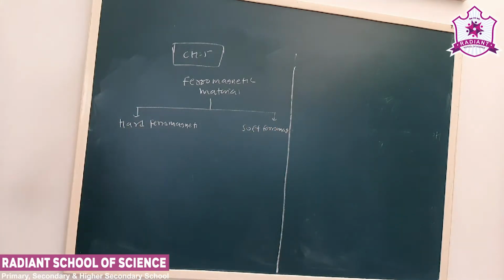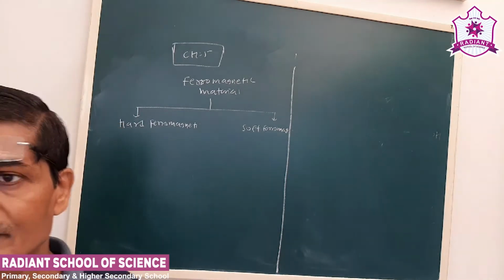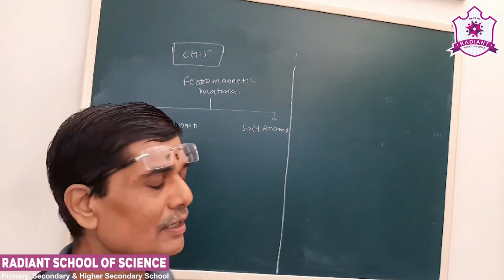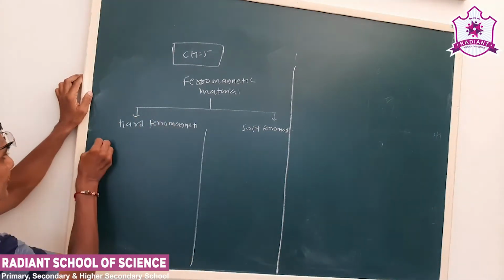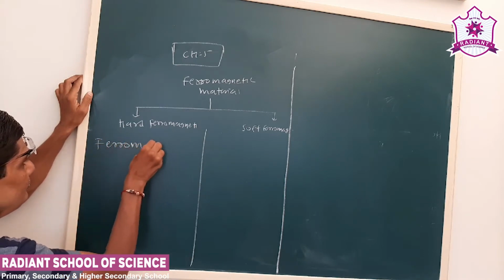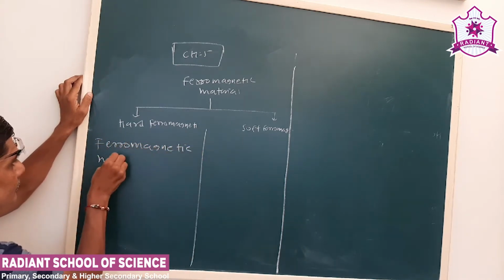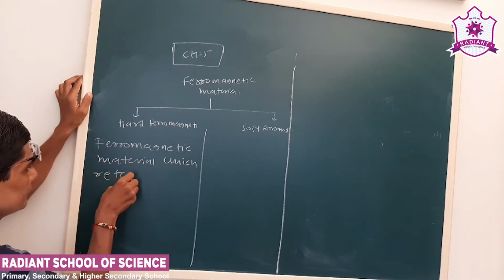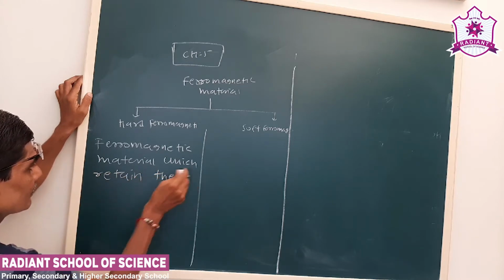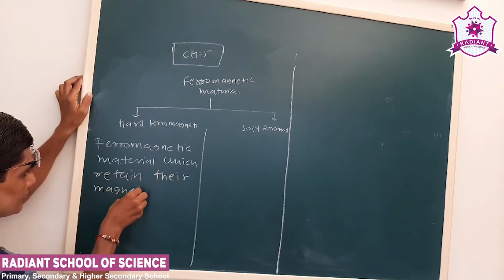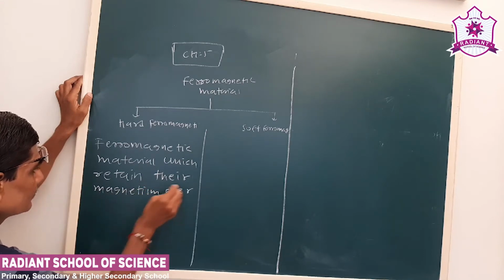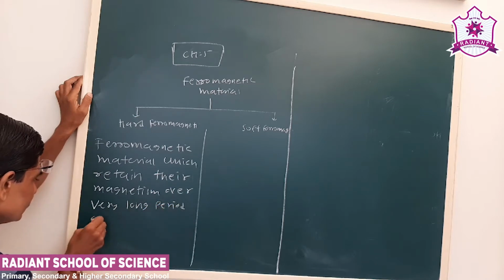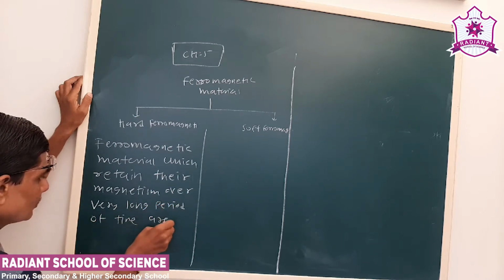What are hard ferromagnetic materials? The ferromagnetic materials which retain their magnetism over a very long period of time are called hard ferromagnetic materials.